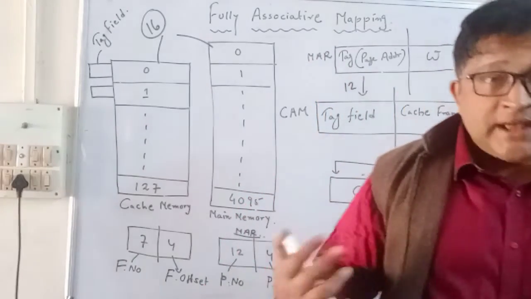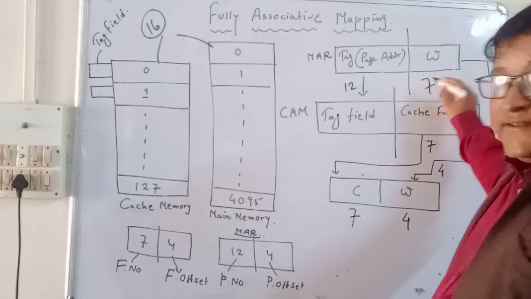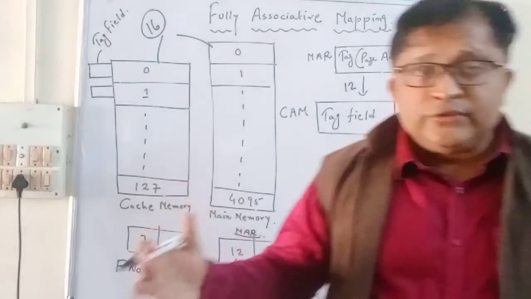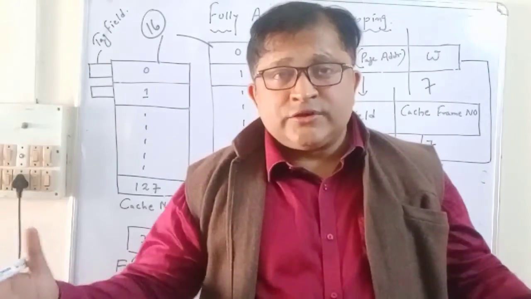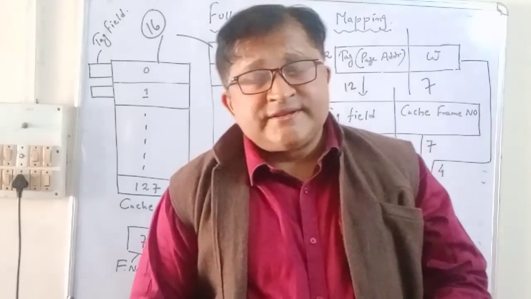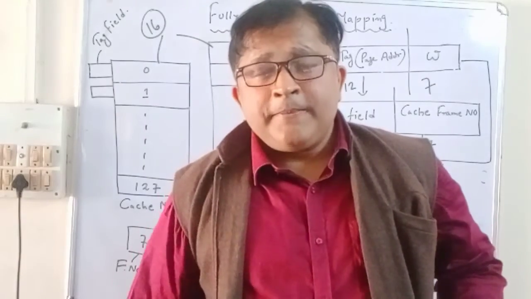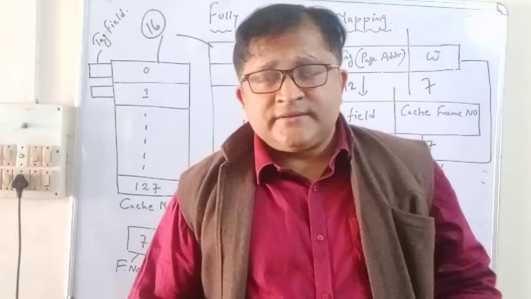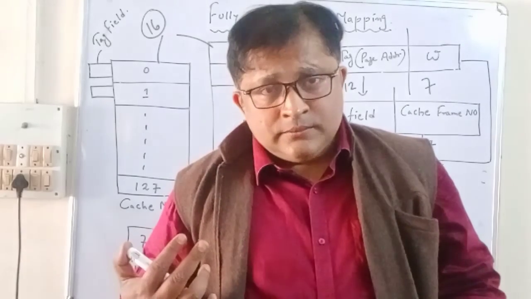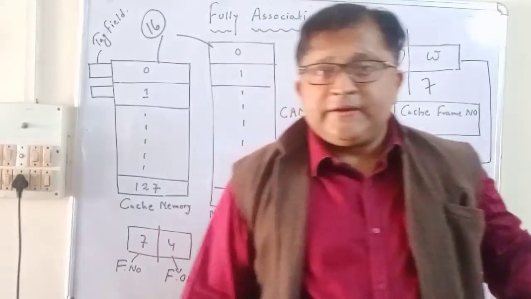The disadvantage is that it is highly costly, because a total of 19 bits of CAM memory we have to use, 12 bits and 7 bits. So one CAM word requires 19 bits, and there are innumerable words in the CAM memory, or associative memory. It is a very high cost memory, so in terms of expense it is disadvantageous. In the aspect of processing time and flexibility, it is definitely advantageous.